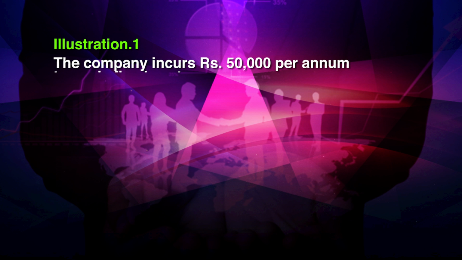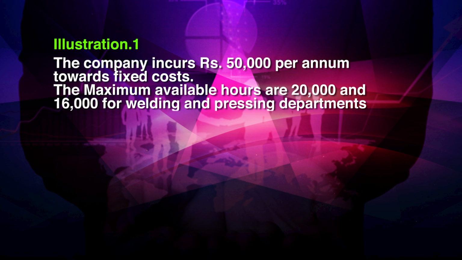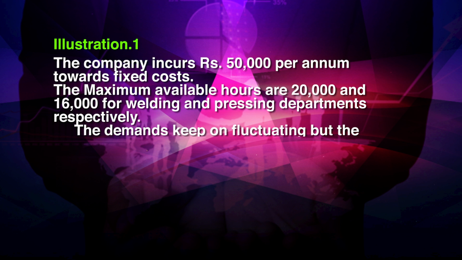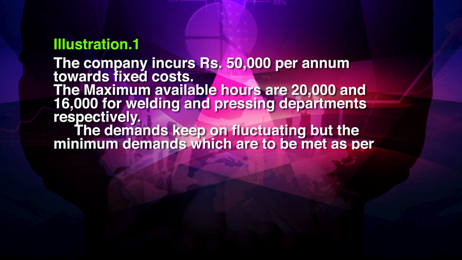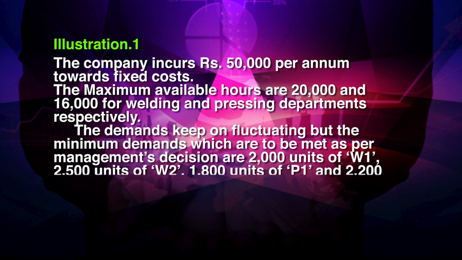The company incurs rupees 50,000 per annum towards fixed cost. The maximum available hours are 20,000 and 16,000 for welding and pressing departments respectively. The demands keep on fluctuating, but the minimum demands which are to be met as per management's decision are 2000 units of W1, 2500 units of W2, 1800 units of P1 and 2200 units of P2.